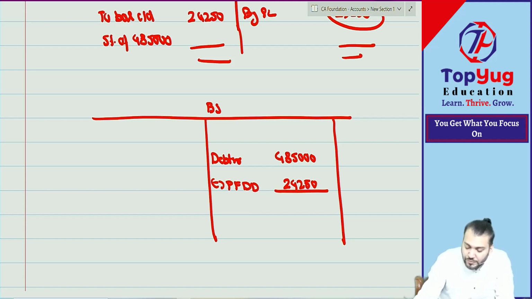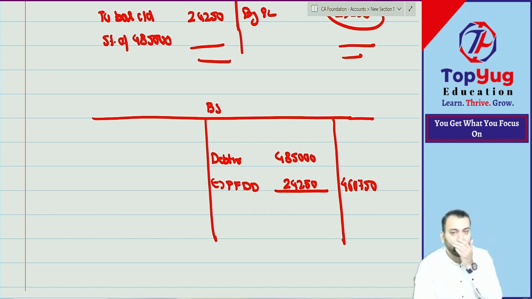What is the net value? 4,60,750. Understood. Simple. One question you'll do, whether correct or wrong, do it, even by making mistakes.